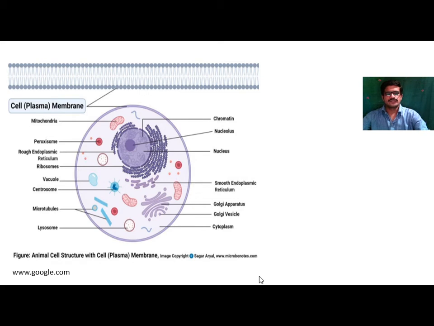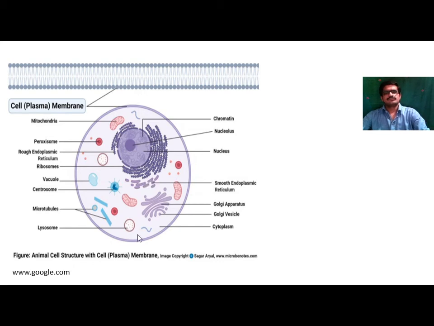So if you observe the difference between plant cell and animal cell, in case of plant cell, there is presence of cell wall. In case of animal cell, cell wall is absent. In case of plant cell, there is presence of chloroplast. In case of animal cell, there is absence of chloroplast. Then nucleus is present in both the cells.